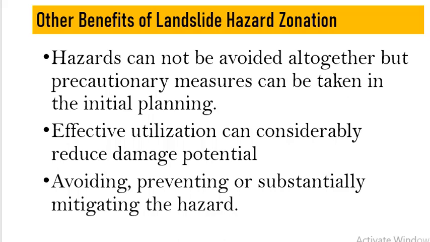So effective utilization of this hazard zonation map can considerably reduce the damage to infrastructure, and can save economic resources of the country. It can also help us in avoiding, preventing or substantially mitigating the hazard. So these are the benefits of hazard zonation.